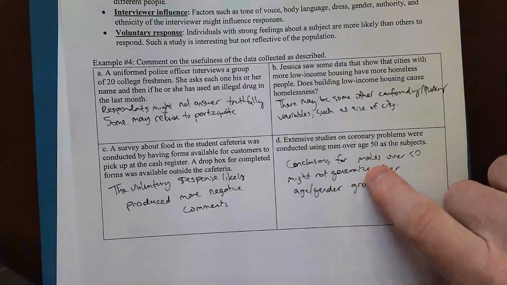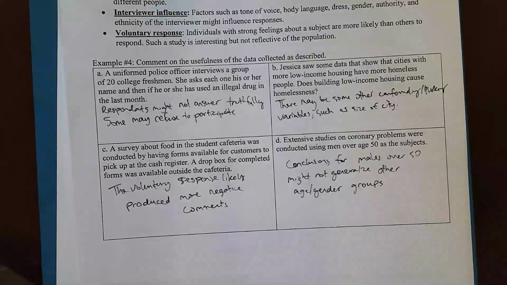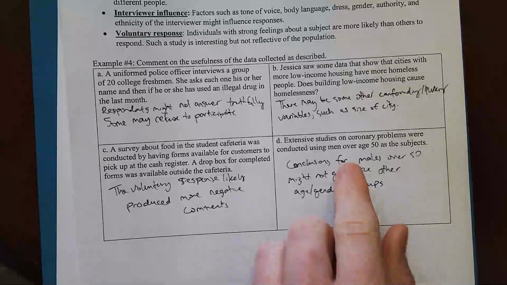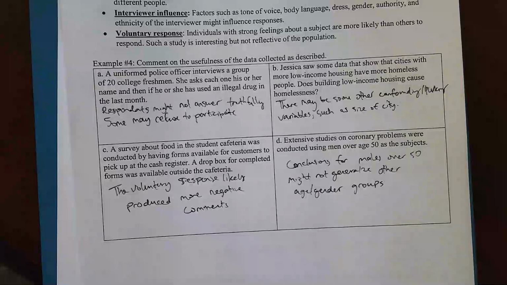So conclusions for males over 50 are not necessarily going to generalize to other age and gender groups. Just because men over 50 have a certain level of coronary problems wouldn't necessarily reflect what the coronary problems would be for females in their 30s.